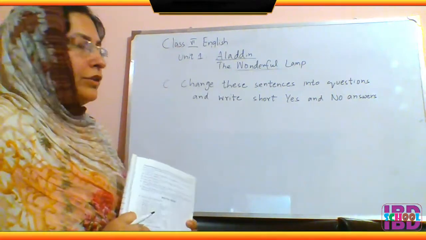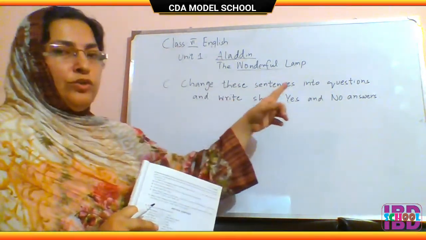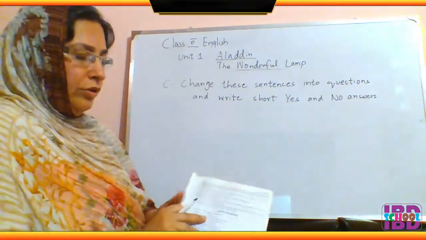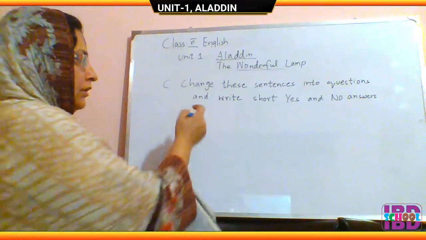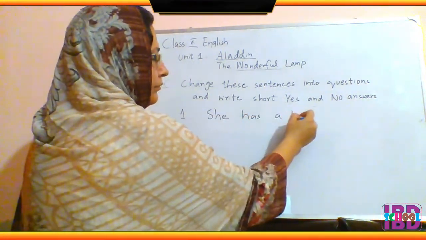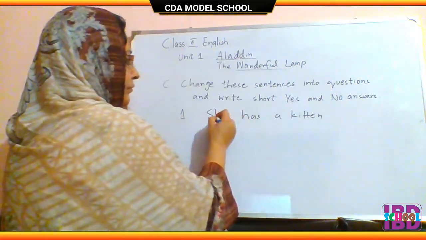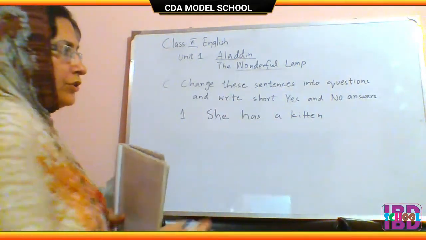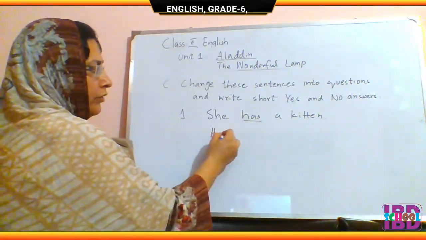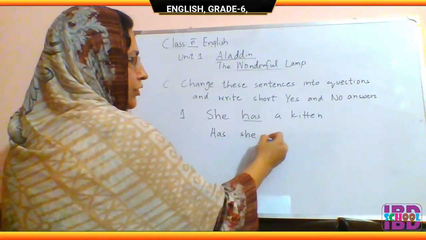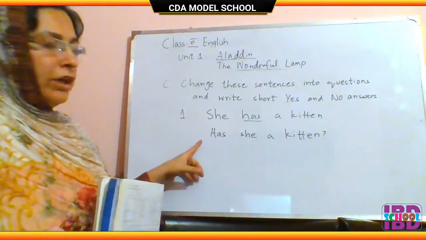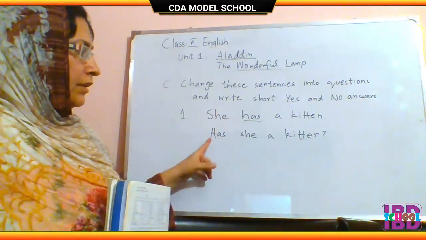C exercise is to change the sentences into question first and then write short yes or no answers. For example, number one is she has a kitten. First, you will change it into question. So we will put has at the beginning of the sentence. Has she a kitten? To make a question, you will put has at the beginning.